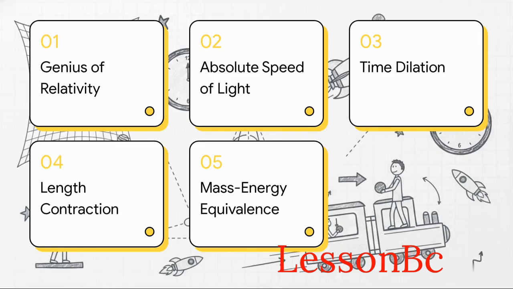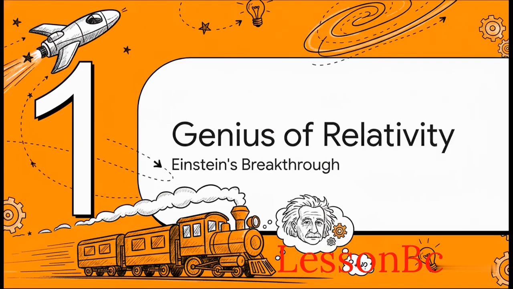Okay, let's dive into our lesson objectives for today. We're going to understand the basic ideas of Albert Einstein and relativity, learn exactly why the speed of light is so special, solve some simple relativity equations for time dilation and length contraction, and figure out the true meaning of E equals mc squared. Kicking things off with Section 1, the genius of relativity, and Albert Einstein's massive 1905 breakthrough.